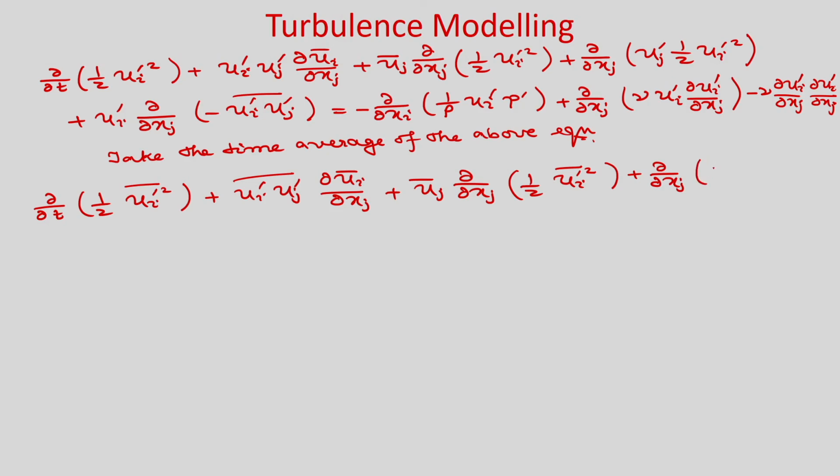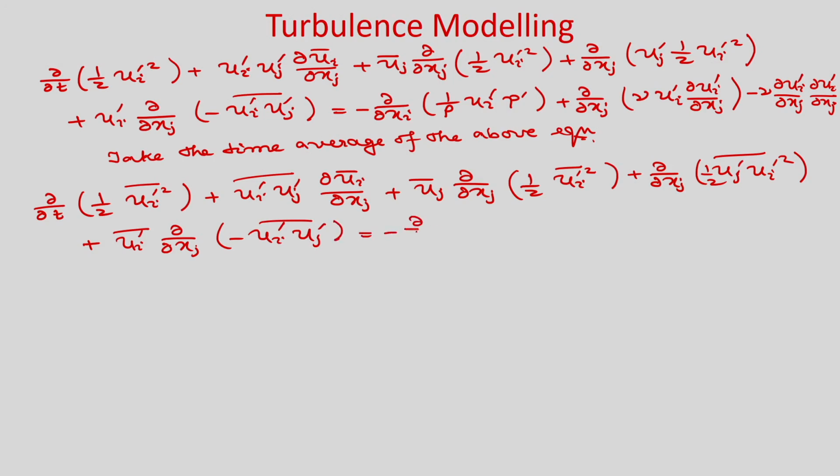So, we have this u_j' u_i'² bar, plus this will be u_i' bar ∂/∂x_j minus u_i' u_j' bar,